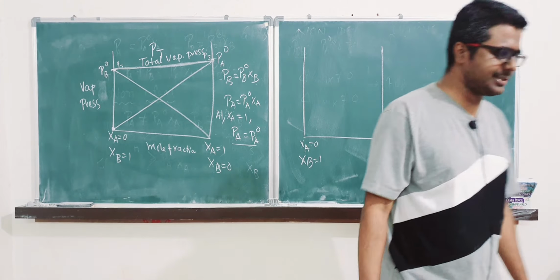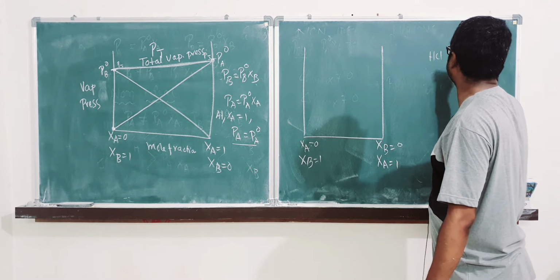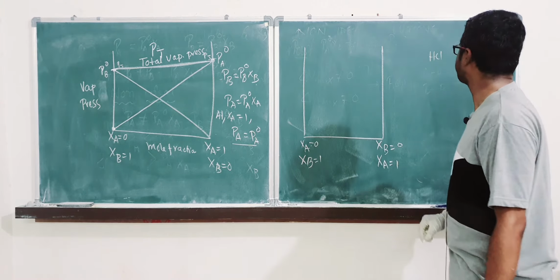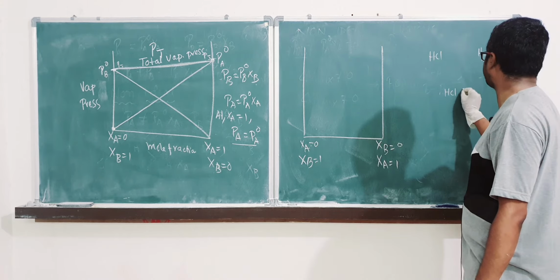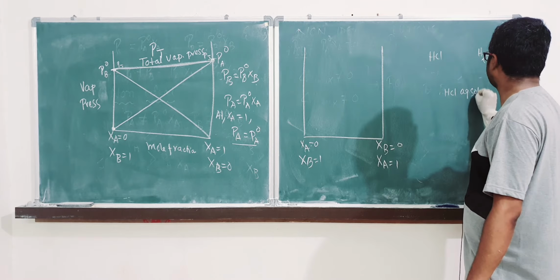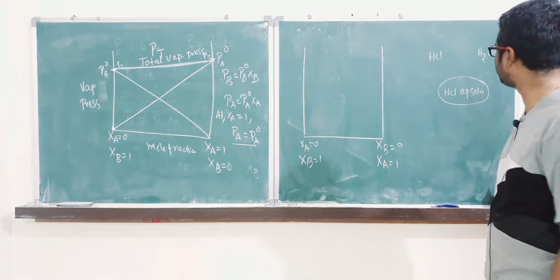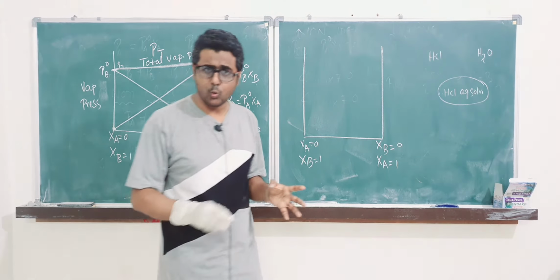See, in cases like, let's take this one, HCl as solute and water as solvent. If you mix these two, definitely it is going to form HCl aqueous solution. This is highly miscible. We know HCl gas is very much miscible in water, right?